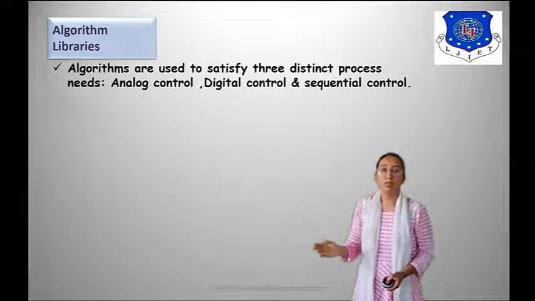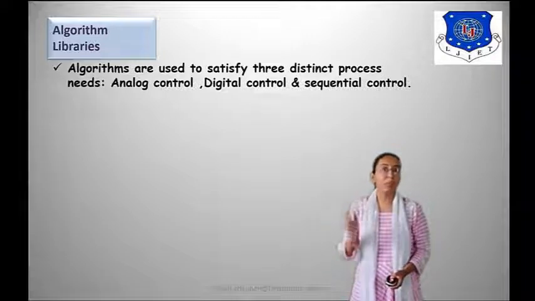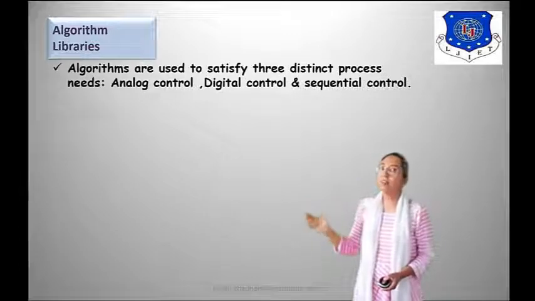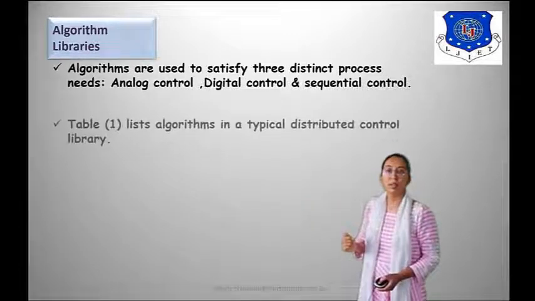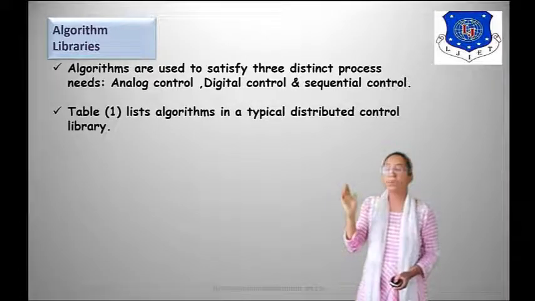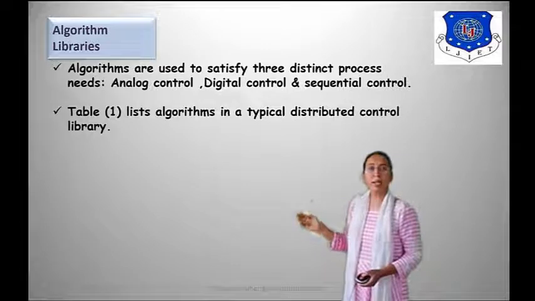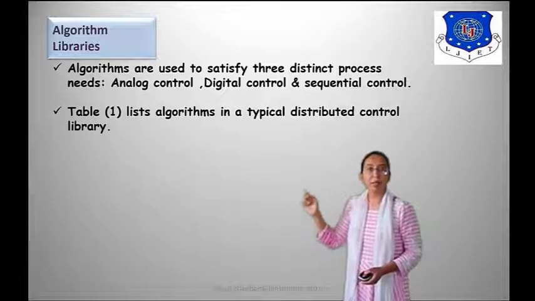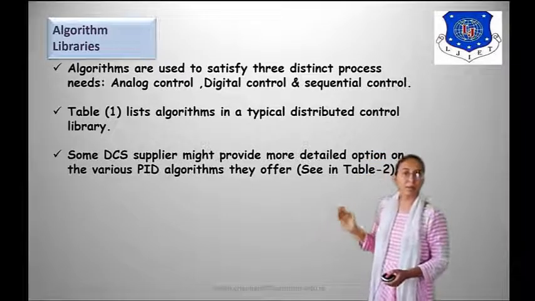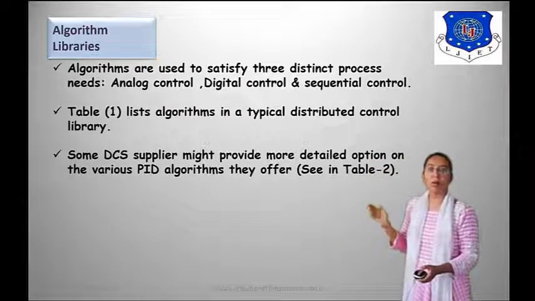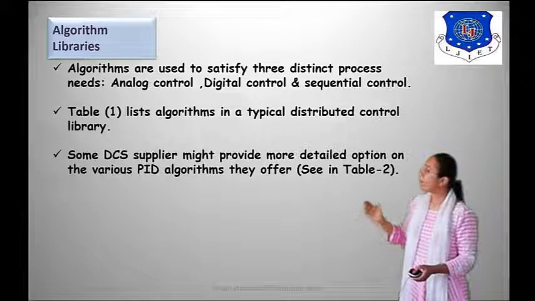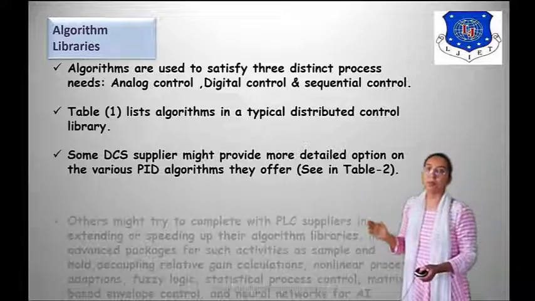Algorithms are used to satisfy three distinct process needs: analog control, digital control, and sequential control. Table 1 lists algorithms in a typical distributed control library, which we will see in the next slide. Some DCS suppliers might provide more detailed options on the various PID algorithms they offer, as seen in table 2.